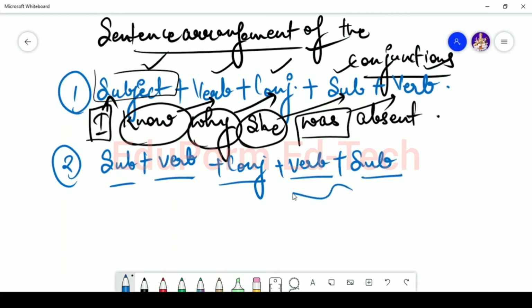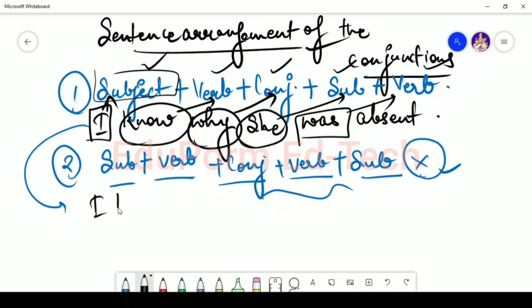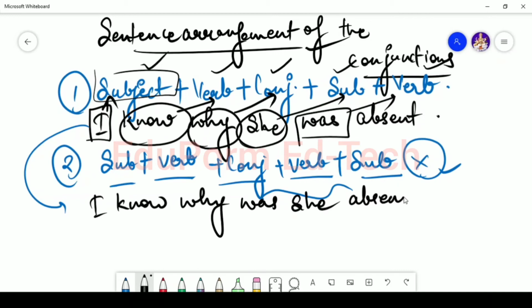So will it be correct? It won't be correct. Why so? If I use the same example and say that I know why was she absent, as I already told you, this sentence will be wrong.